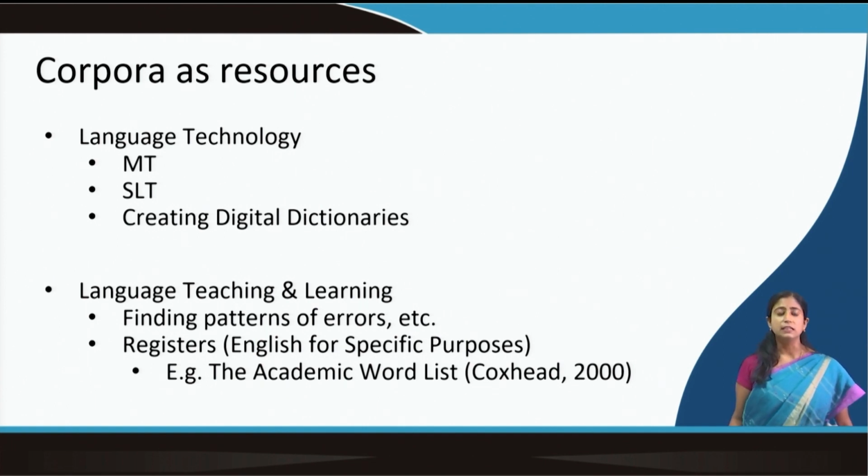So what is this data? This data is actually the corpus. We need different types of corpora to train the machine. Whether we are talking about machine translation, speech language technology, or creating digital dictionaries, whatever we are planning to do, we will need a huge amount of corpora. Based on that, machines can be trained.